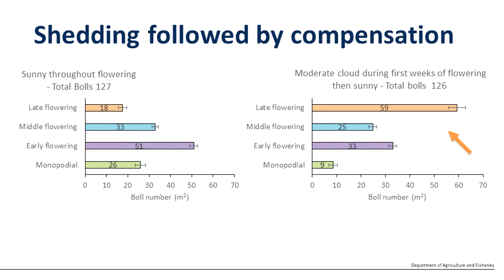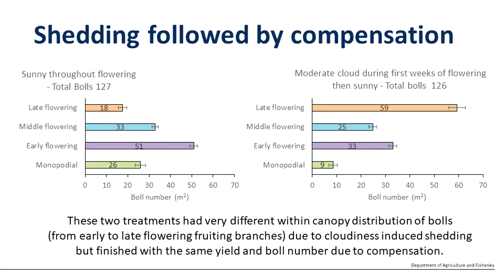The crop on the right-hand side, however, experienced cloudy conditions during early flowering that then started turning sunny during mid-flowering, with very good radiation conditions during late flowering. And you can see that the bolls that were lost from the lower and middle canopy were compensated for by additional bolls set in the upper and outer canopy during late flowering. Both crops ended up with about 126, 127 bolls, and both crops were very high yielding at about 12 bales per hectare. And you can see the ability of the crop to compensate from those initial losses of bolls, mainly because radiation conditions improved during the latter half of flowering.